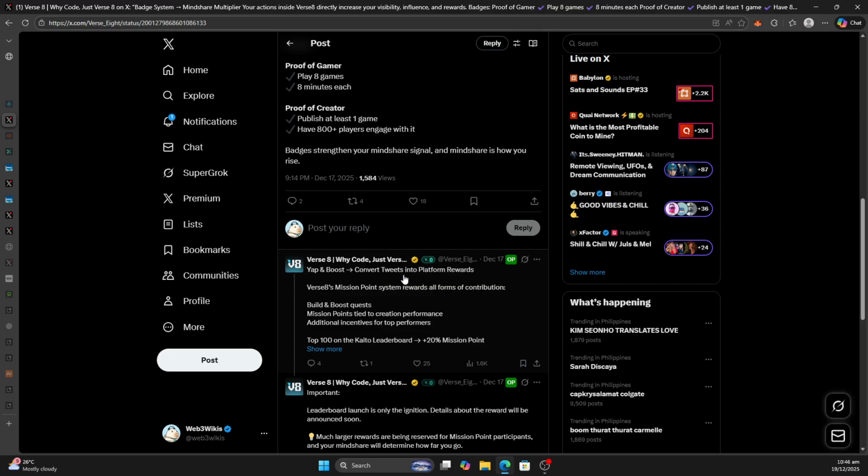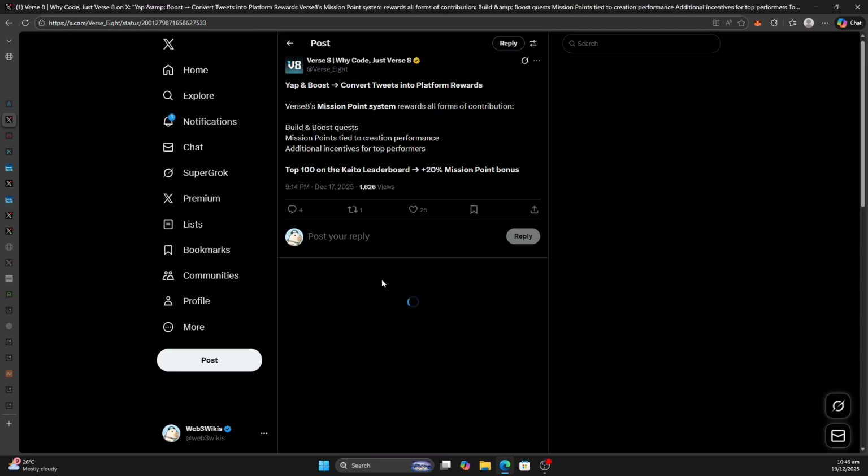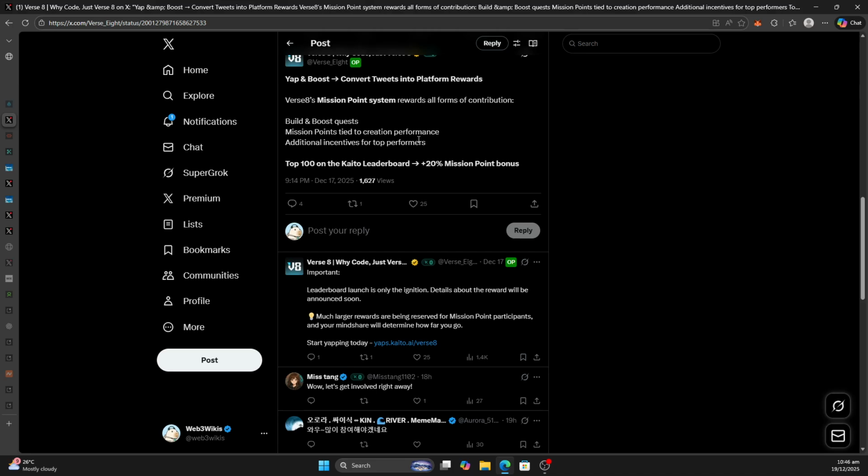Then Yap and Boost convert tweets into platform rewards. So the Verse mission point system rewards all forms of contribution. So if you cannot build games, you can still talk about them. Talk about Verse 8.